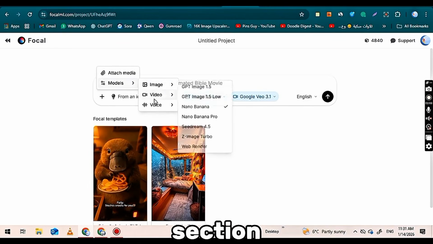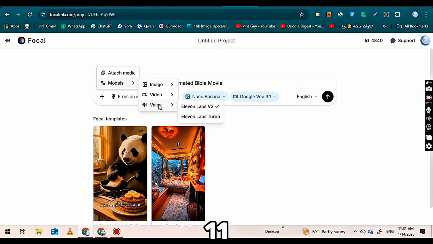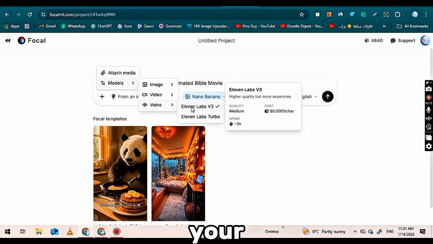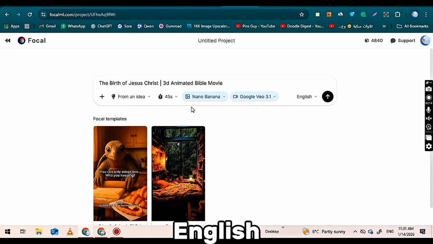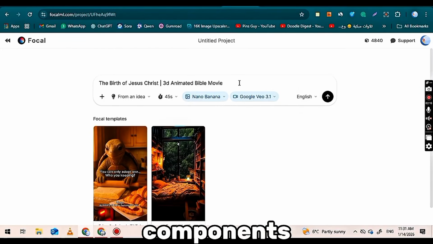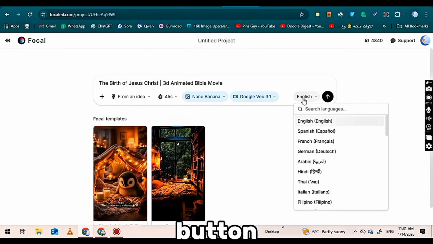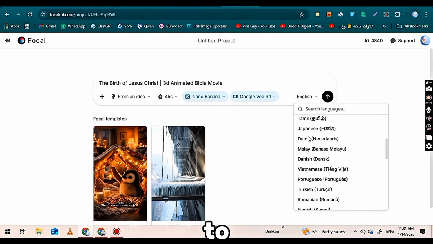Navigate to the Voice section and choose a voice model from 11 Labs. You can also select your preferred language by clicking on the English option. Once all these components are selected, click the Generate button. Then click the arrow button to initiate the complete video creation process.